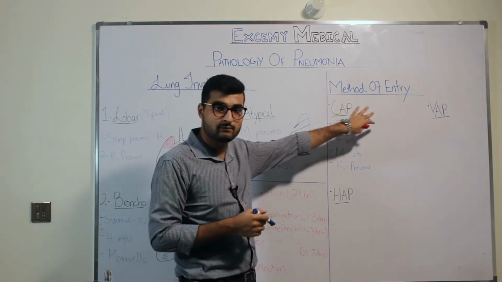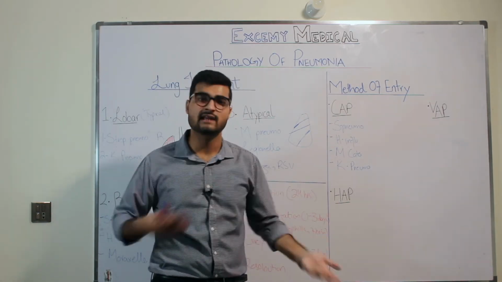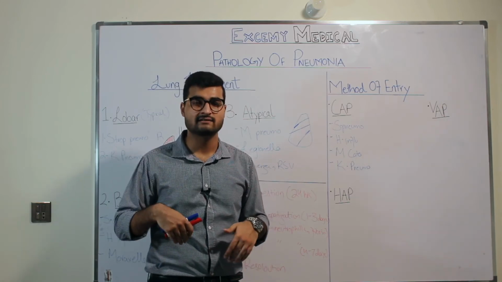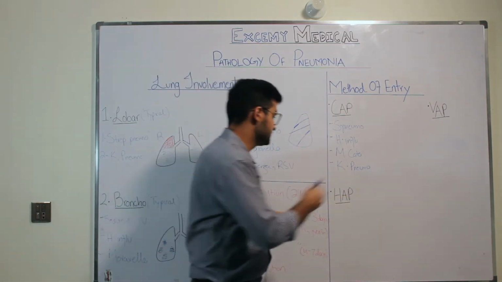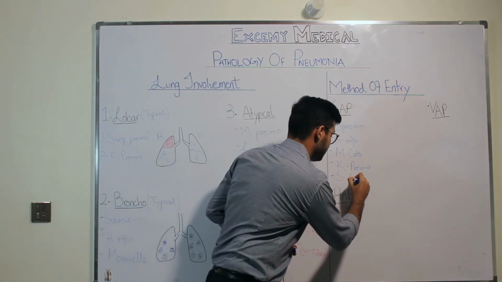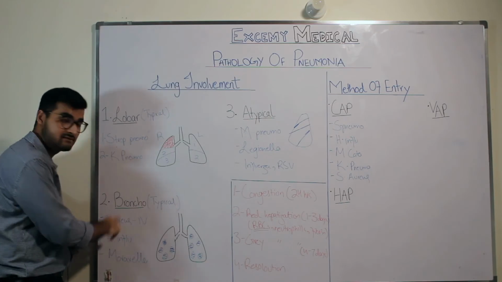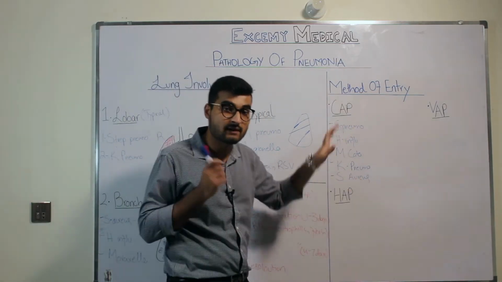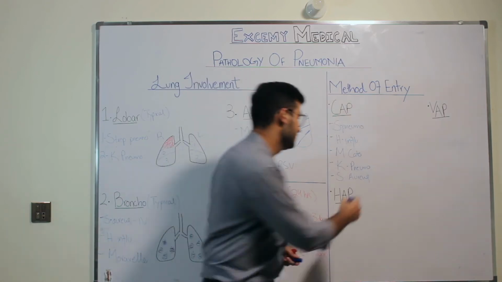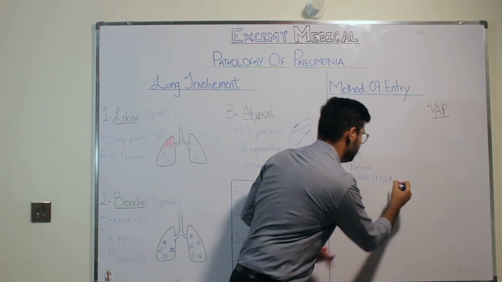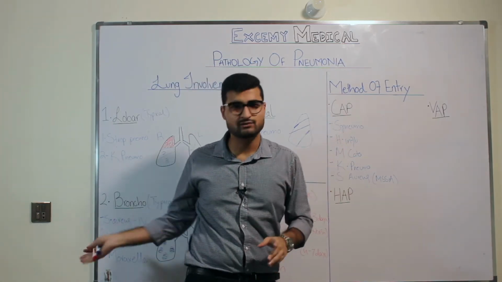I'll repeat this again. By community acquired pneumonia, I mean a patient who is not hospitalized and gets pneumonia while doing his daily chores, gets infected, has bacteria entry inside them. That is community acquired pneumonia. One more thing, you can also have Staph aureus. But like I said, Staph aureus has multiple strains. Which strain is going to cause community acquired pneumonia? I think you all would definitely know about this. Methicillin sensitive Staph aureus, which is MSSA, is also a gram-positive bacteria that causes CAP in patients who are IV drug users and otherwise as well.